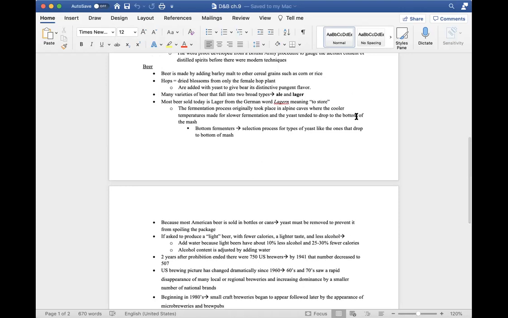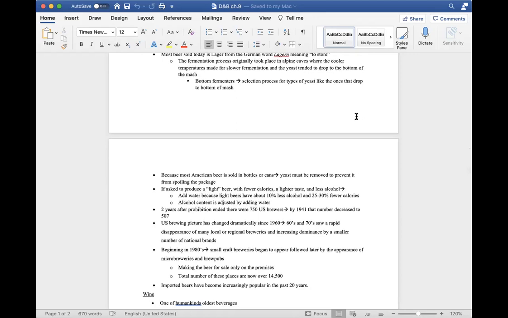So hops, which are dried blossoms from only the female hop plant, are added with the yeast to give beer its distinctive pungent flavor. Although there are many varieties of beer, they fall into two broad types, ale and lager. Most of the beer sold today in America is lager, from the German word lagern, meaning to store. Ale is made using a top fermenting yeast and slightly warmer temperatures, and the shorter fermentation time results in more of the flavor of the malt being retained in the final product. In general, ales have a stronger taste and lagers have the lighter taste, favored by most American beer drinkers.